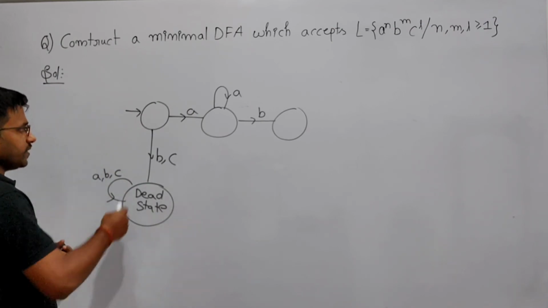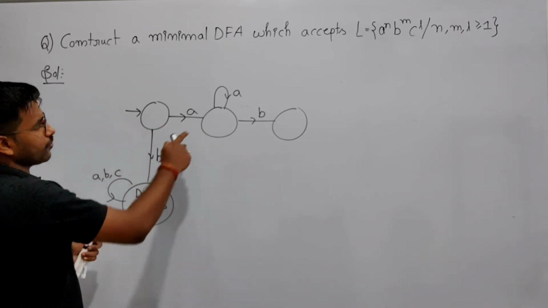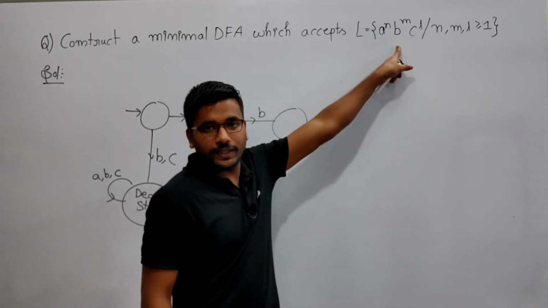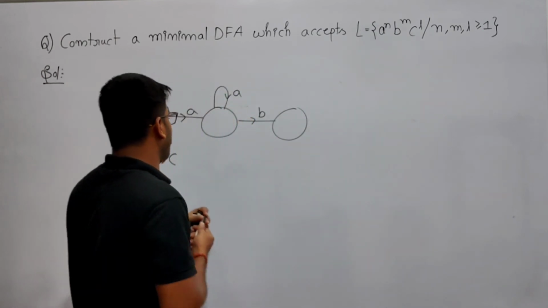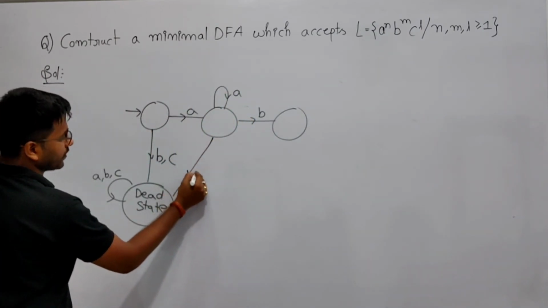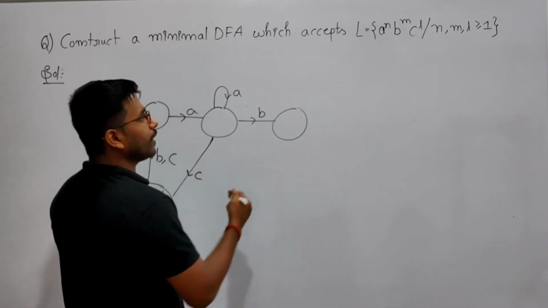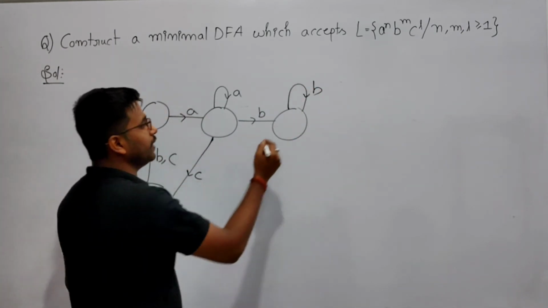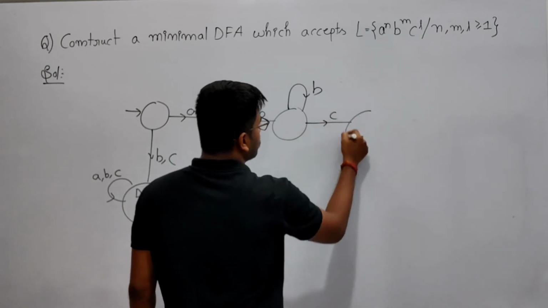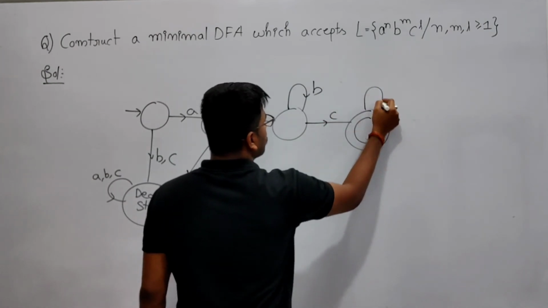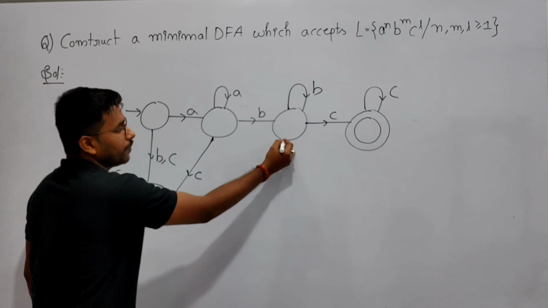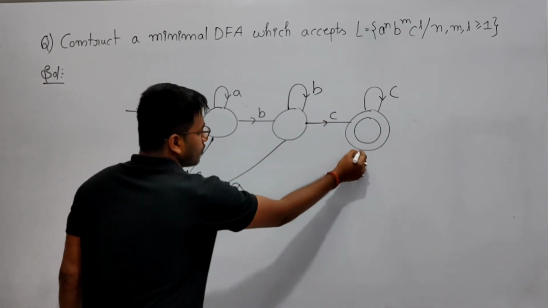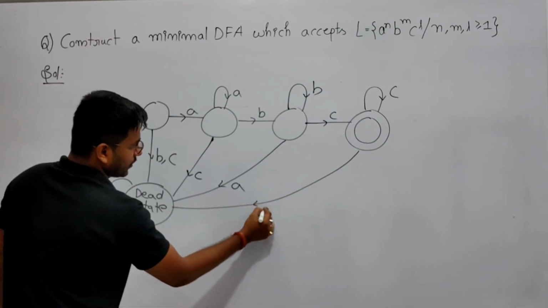Now for ABC you have to give the transitions. So after A, any number of A is there. After A, you will get B only. But after A, if you are getting C, you have to reject it, go to the dead state. Now after B, you can have any number of B because it's saying at least one. After B, you can have at least one C accepted, any number of C. But after B, there should not be A, so go to the dead state. Now after C, there should not be A and B, so by getting A and B, go to the dead state.